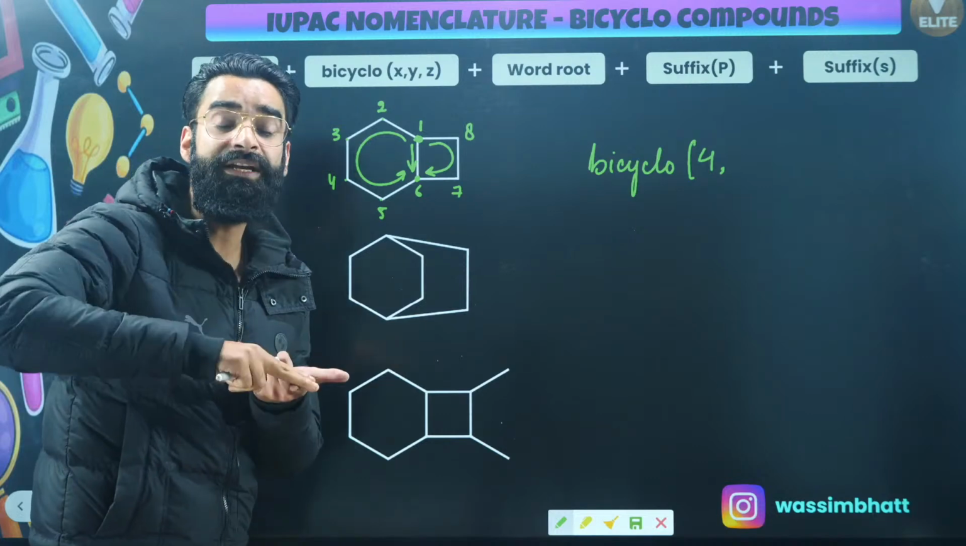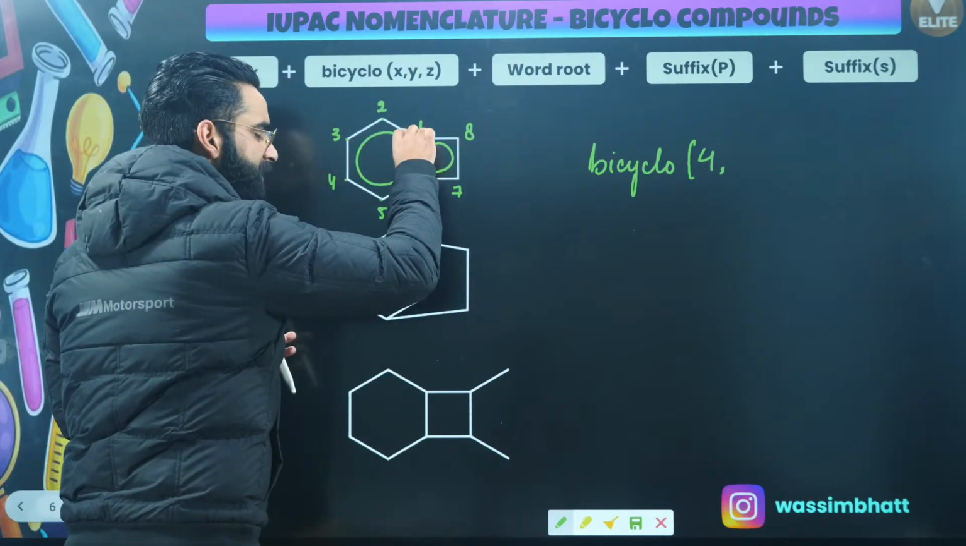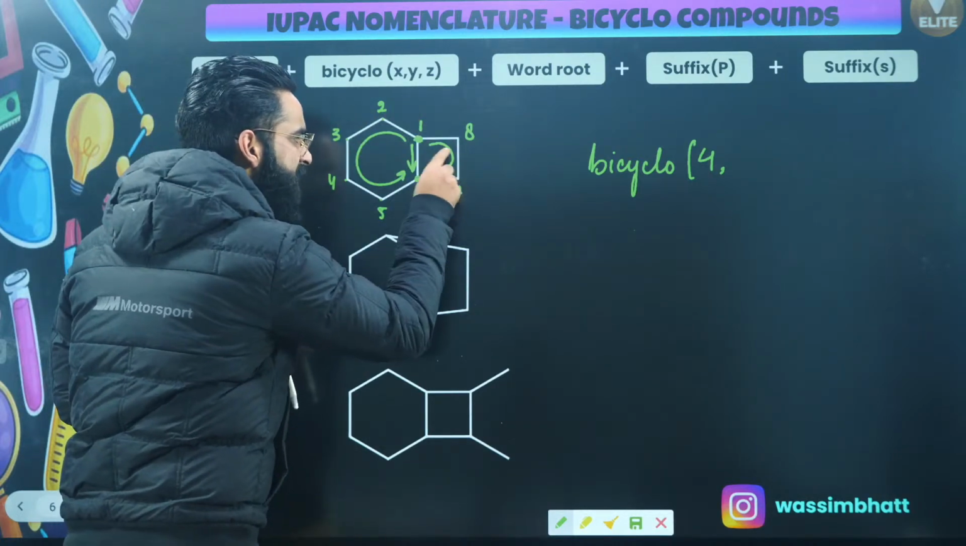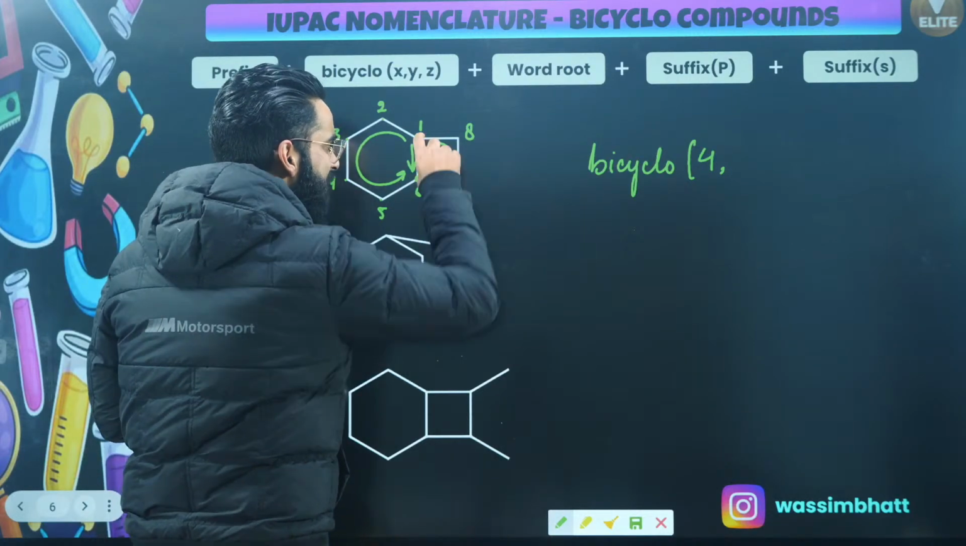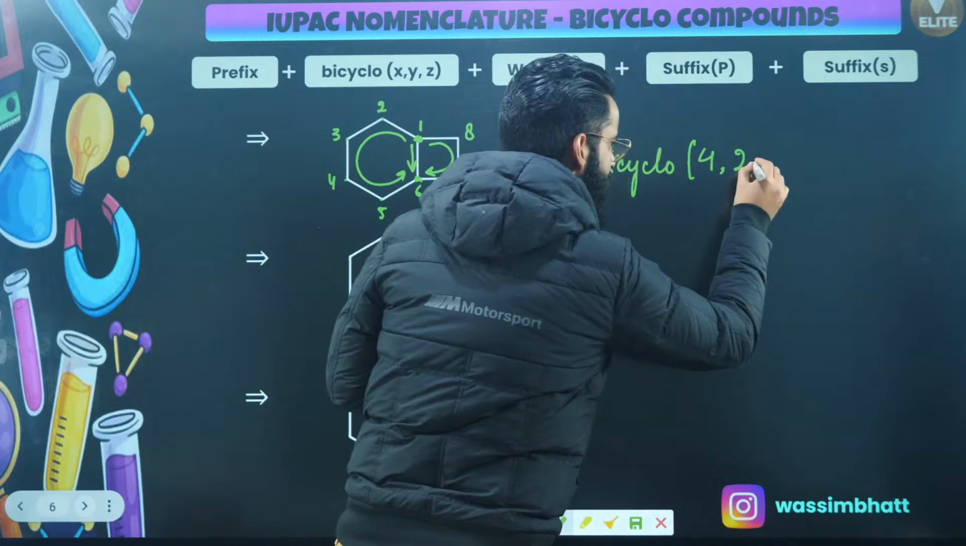Longest, shorter, shortest. See, this is the longest, this is shorter, this is the shortest. First, I'll be starting from the longest path, then go to the shorter path. This is the shorter path. How many carbon atoms are there in the shorter path apart from these 2 carbon atoms? 1 and 2, right? So after 4, I'll be writing 2, right?